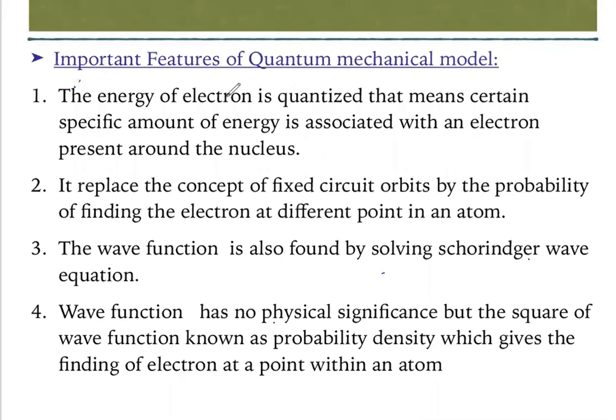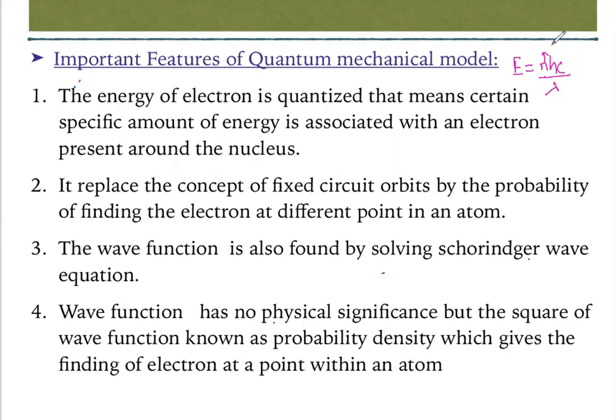Next, we'll discuss some important features of the quantum mechanical model. Point number one, the energy of the electron is quantized. That means a certain specific amount of energy is associated with an electron present around the nucleus. See, what is the meaning of quantize? Quantize means it's a number like 1, 2, 3, 4, and so on. As we already discussed, E is equal to nhc by lambda, right?